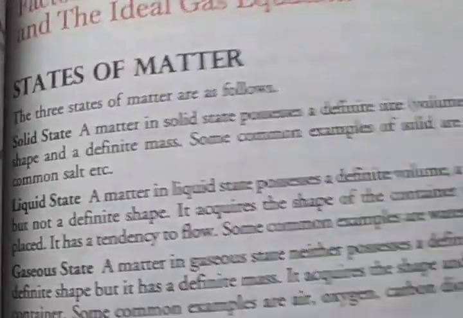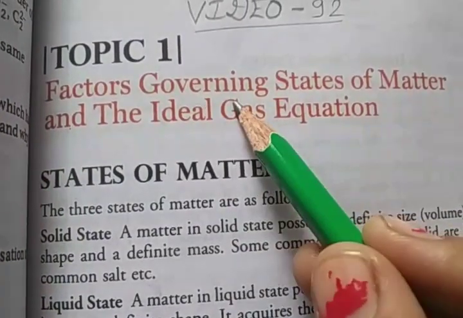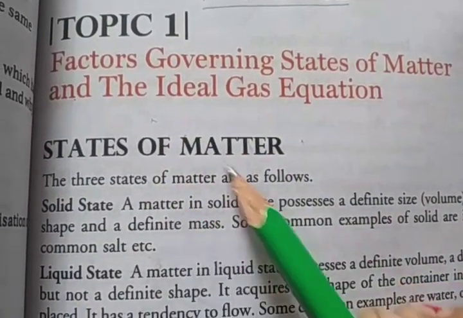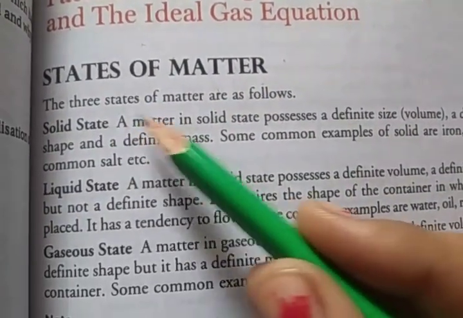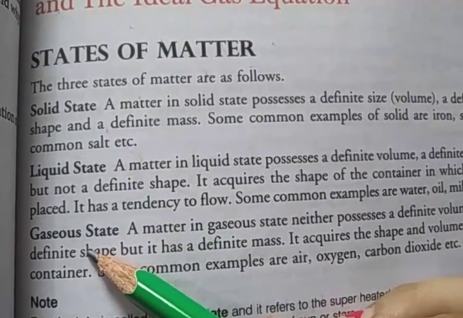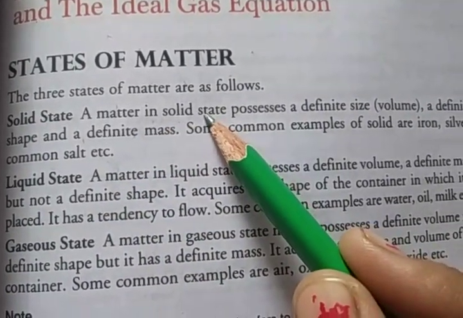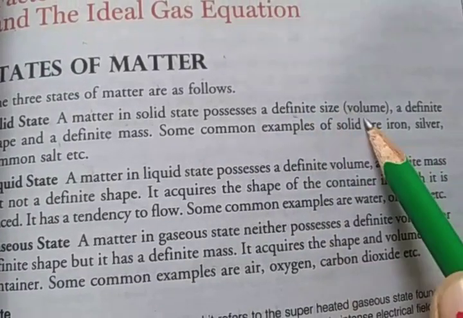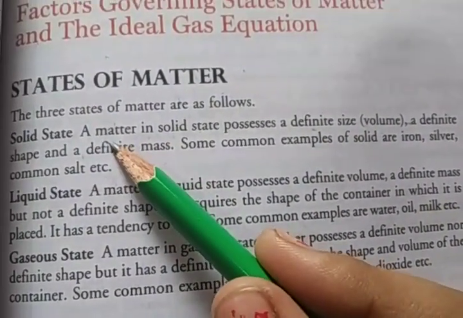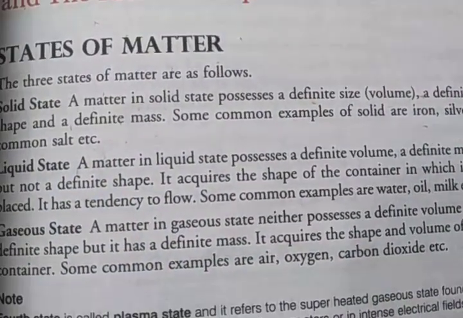First, states of matter, the factors governing the states of matter, and the ideal gas equation. There are three states of matter: solid, liquid and gaseous. A matter in solid state possesses a definite shape, definite volume and definite mass. Example: iron, silver, common salt.